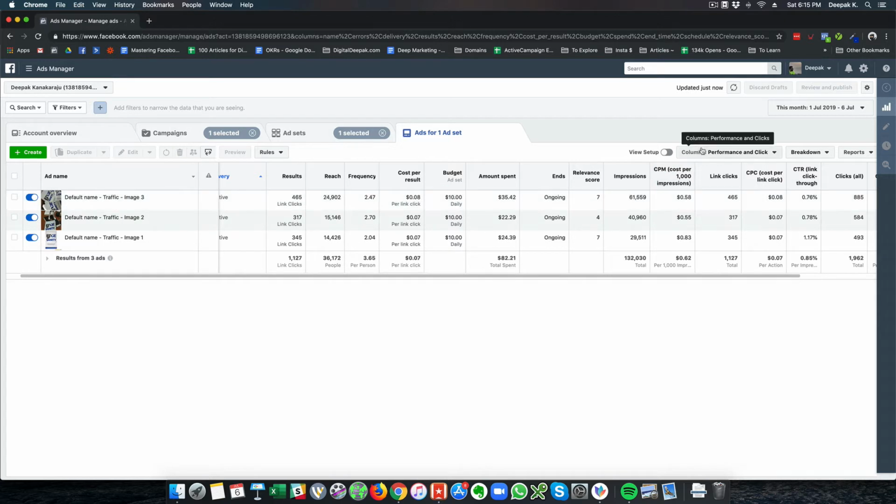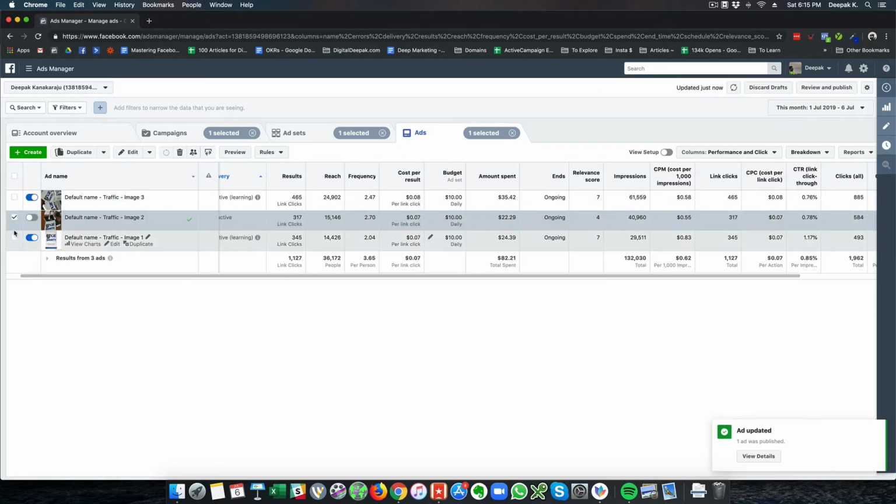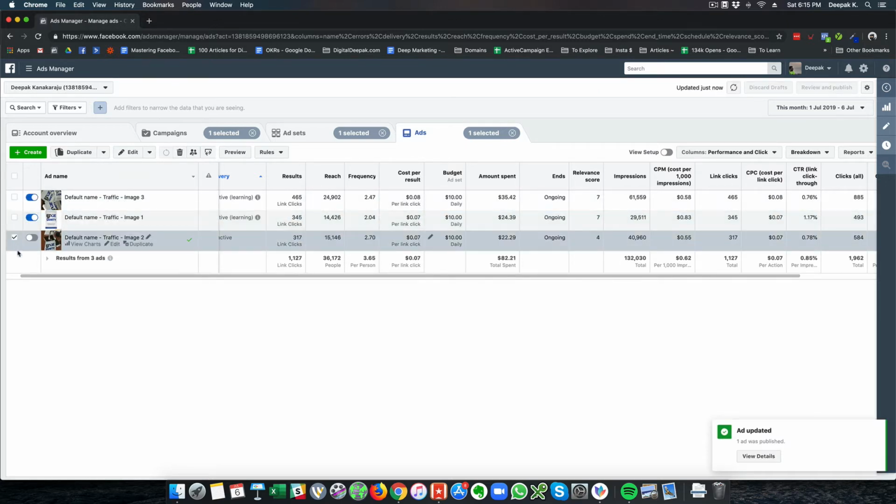If I look at performance and clicks, I can look at the relevance score. You can see 7, 4, 7. And what I can do is switch off this ad because the relevance score is less. And probably because the relevance score is less, we are not getting good performance. So I would go ahead and switch off this ad, and I can also go ahead and post fresh ads here for the same book and see how it performs.